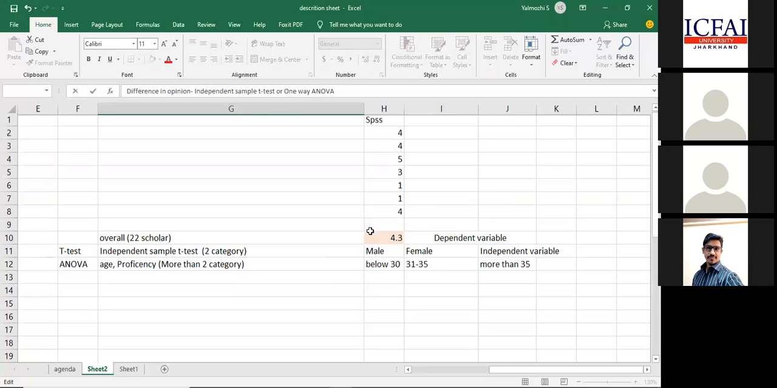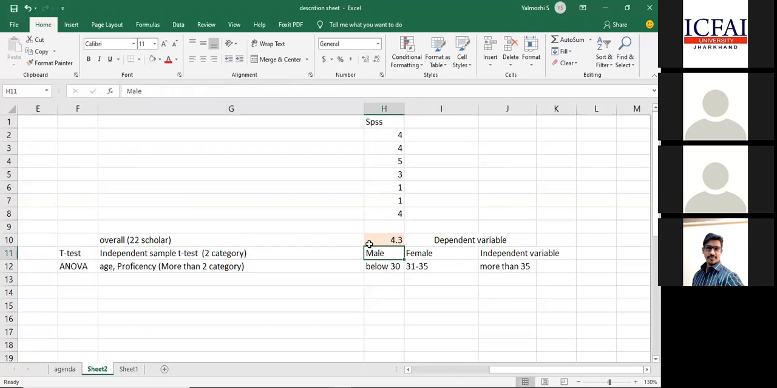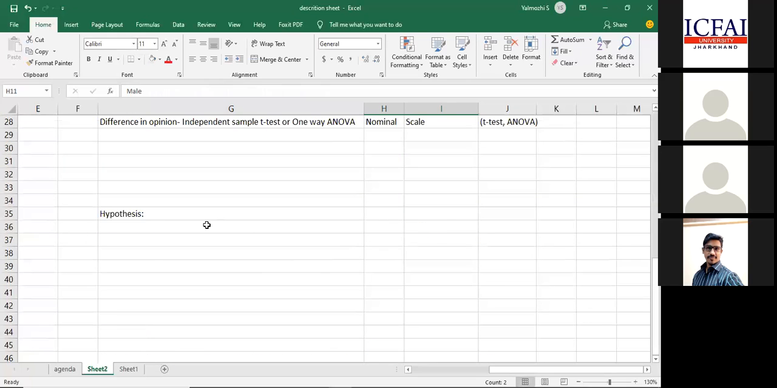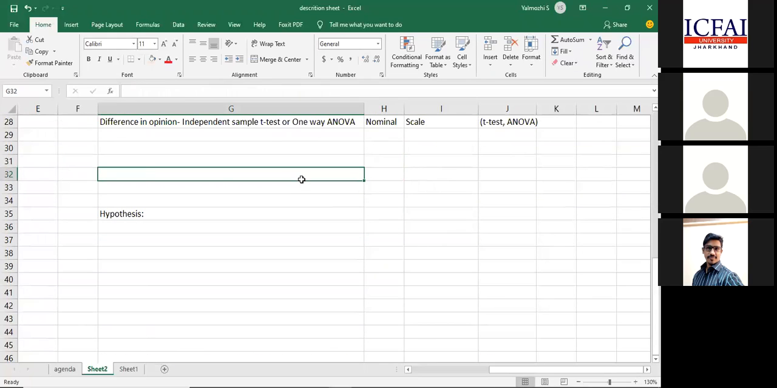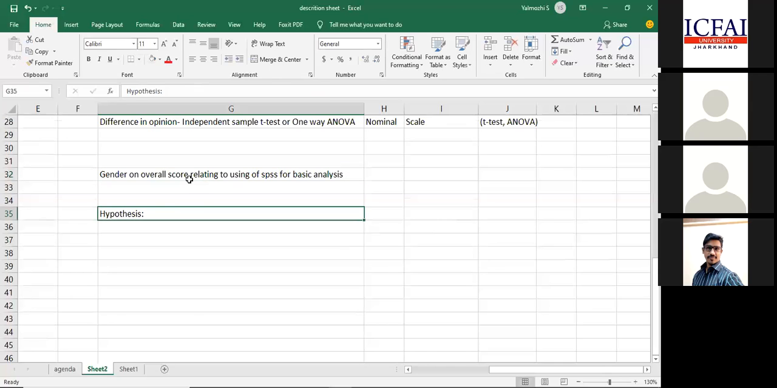Now, what is the assumption here? What assumption are we making? Overall score is 4.3, and then we are trying to find out whether there is a difference of opinion among male and female. Now, what will be the hypothesis for this? I'm taking only two things. One is gender on overall score relating to usage of SPSS for basic analysis. This is my test. This is the idea I want to test.